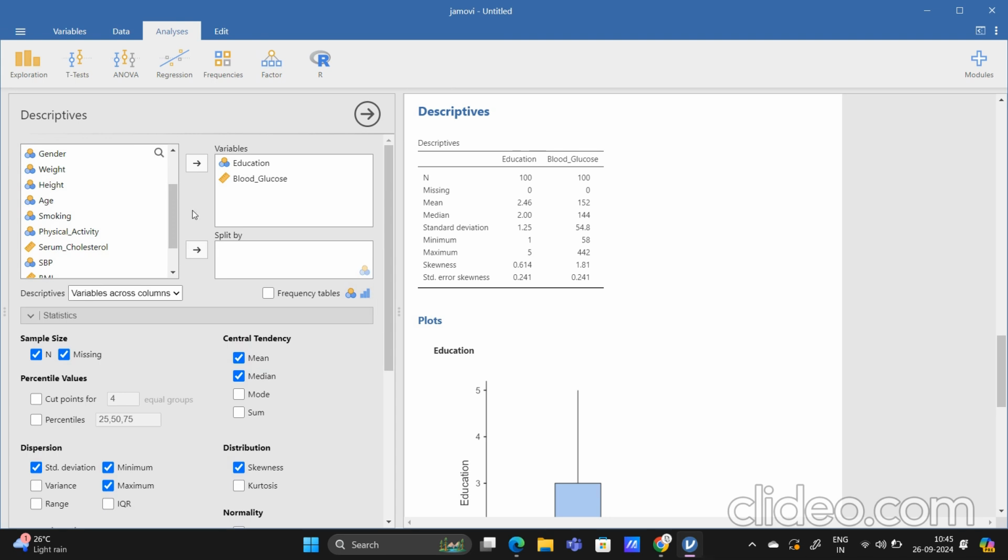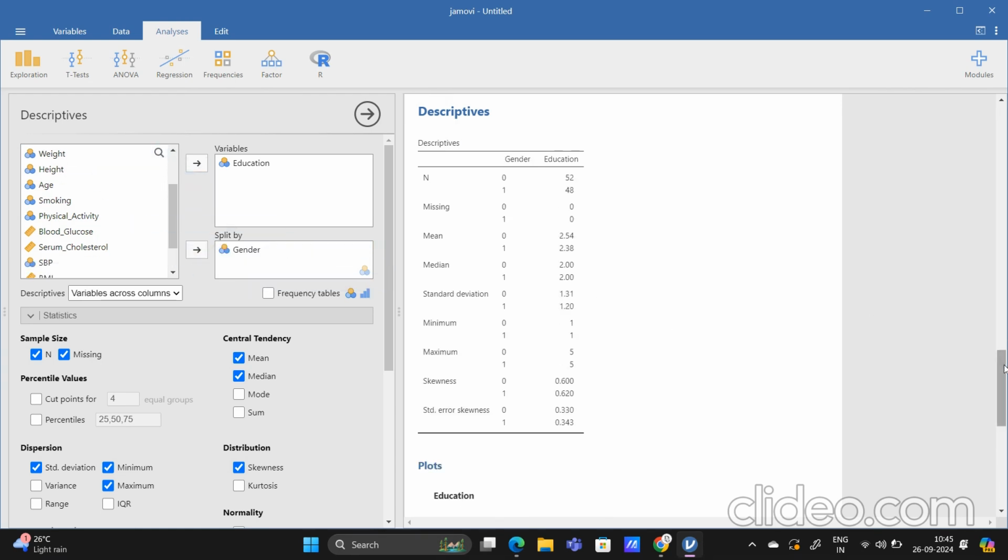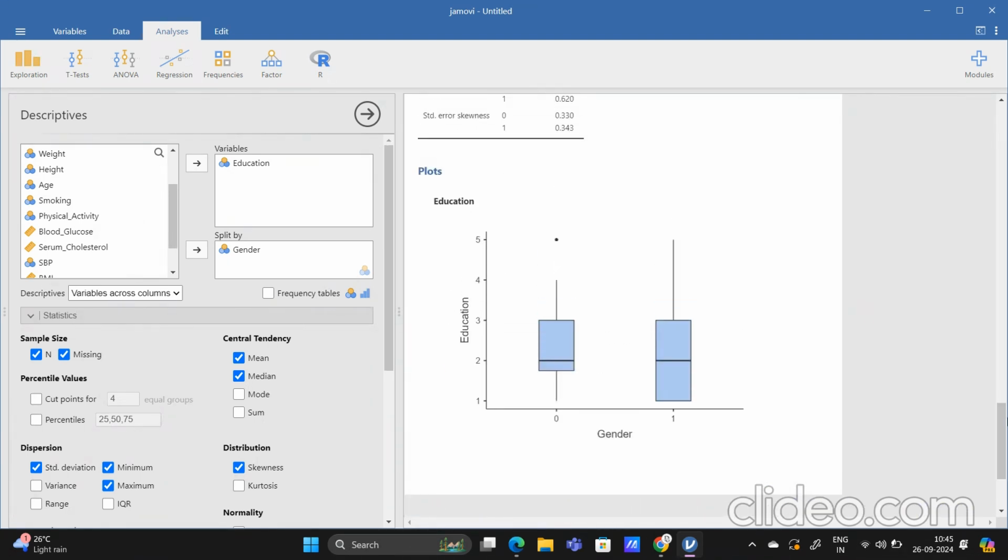Suppose I have a variable education, and if I take this glucose out and I will just split by gender, I'm just taking the gender and education. Then if I create the box plot, now it is going to give me the side by side box plot.